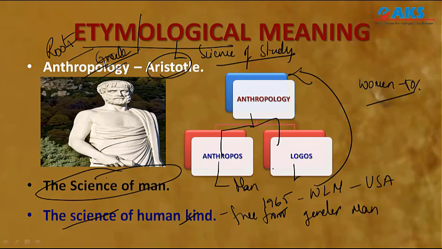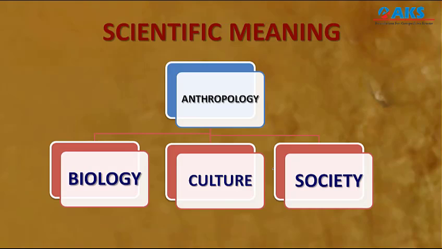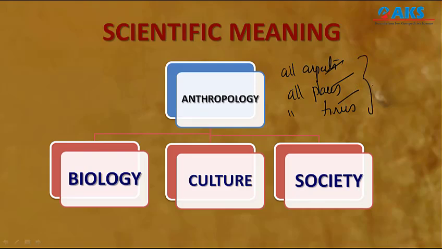Now let us understand the scientific meaning of anthropology. In its scientific sense, it is the study of all aspects of humankind. All aspects, at all places, in all times: these are the keywords. So the science of study of all aspects of humankind in all places at all times is called a holistic approach.